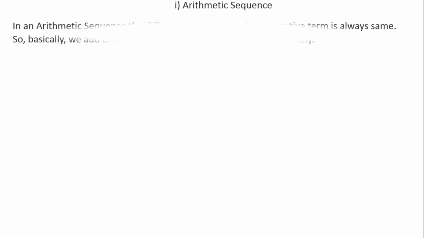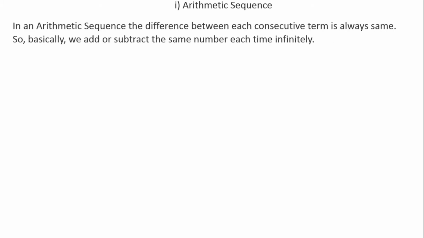Now there are two types of sequence and series for class 9 and 10, that is arithmetic sequence and geometric sequence. So in this video we will talk about the arithmetic sequence. In an arithmetic sequence, the difference between each consecutive term is always the same. That means the difference between two coming numbers will be the same.